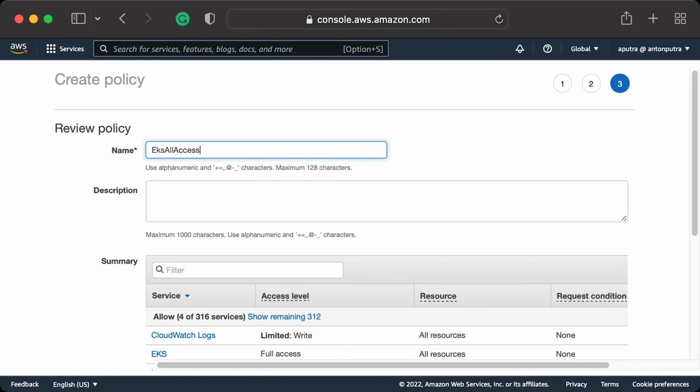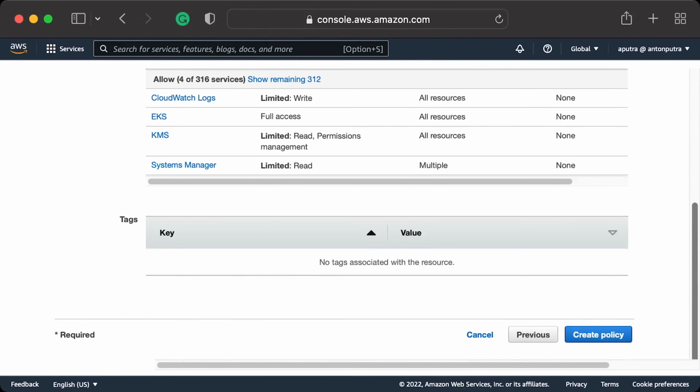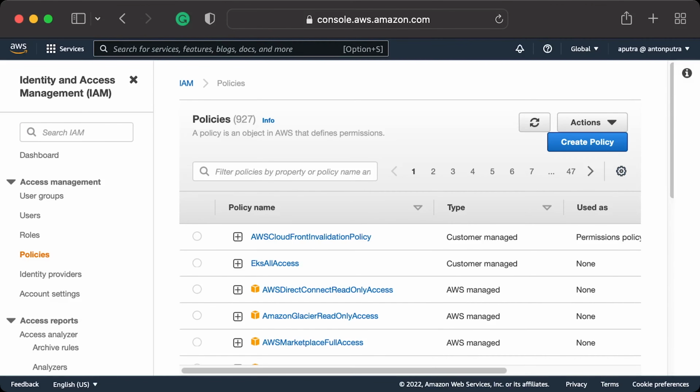Give it a name, EKS All Access. At this point, I encourage you to use the same names, since we will use them throughout the tutorial. Alright, let's create this policy and move on to the next one.